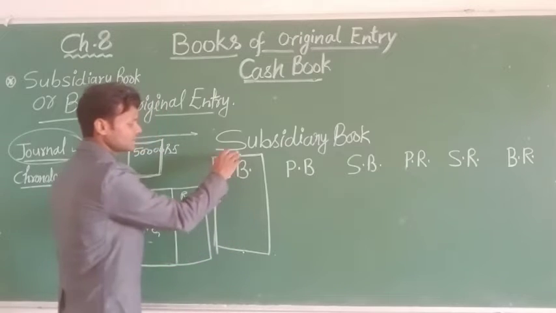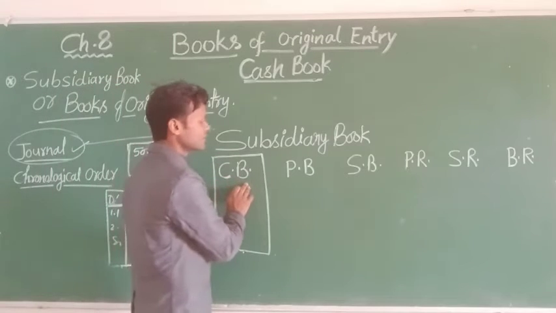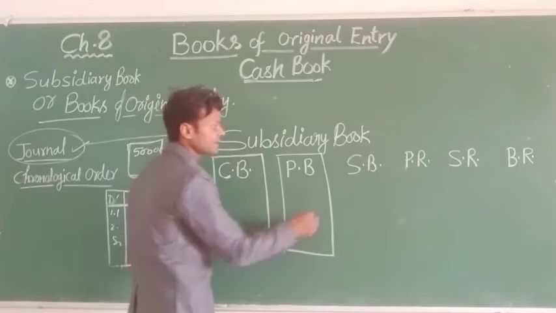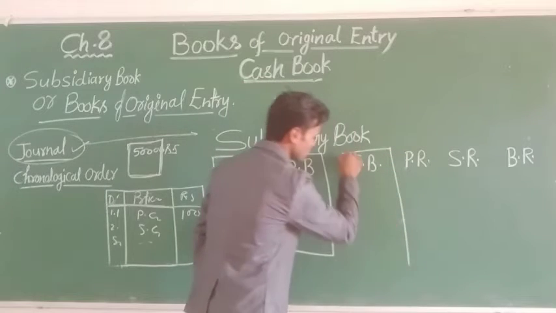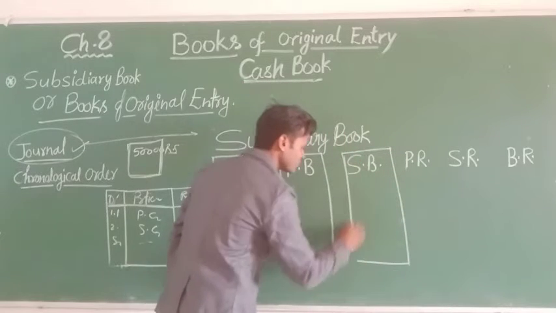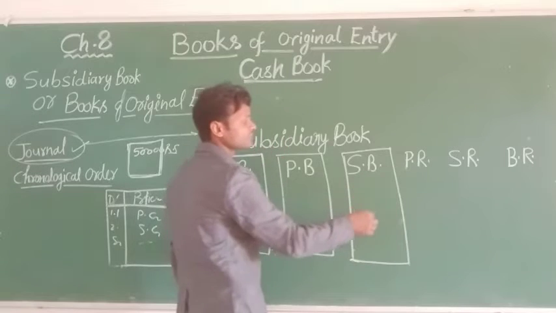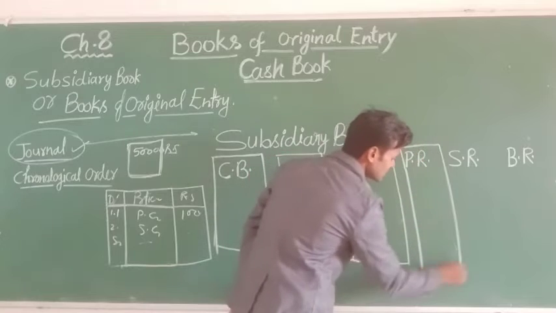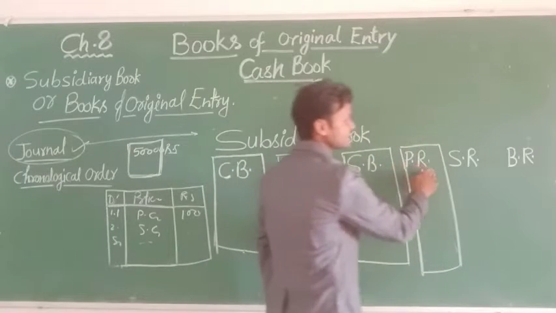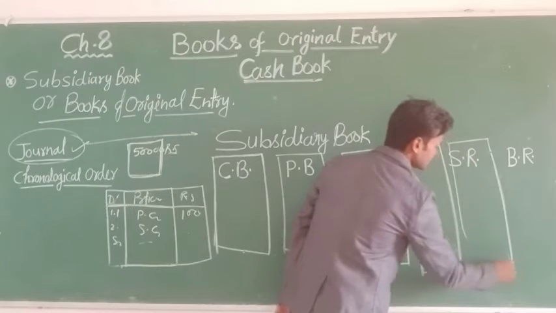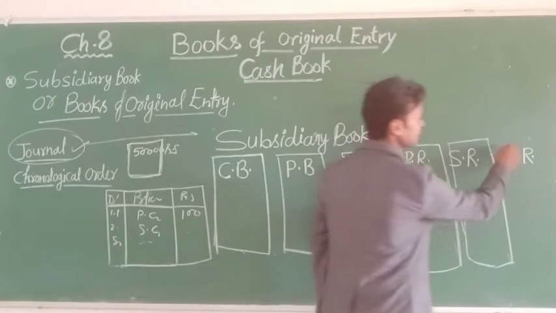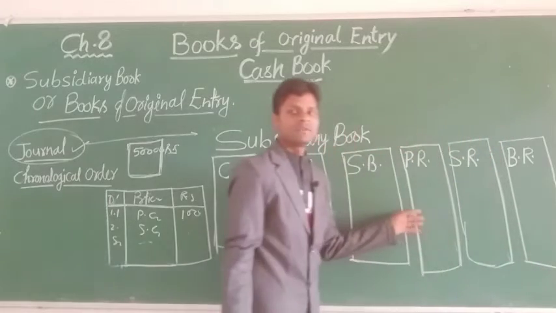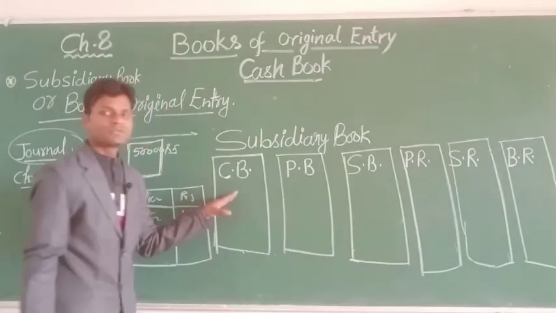So let's start: first the cash book, the purchase book, where all transactions are recorded separately, and the sales book. There are so many types of books, but you need not use all of them, only as your business requires. Next, purchase return and sales return. One by one we will understand them, and last, bill receivable and bill payable, which are extra and required for your business.